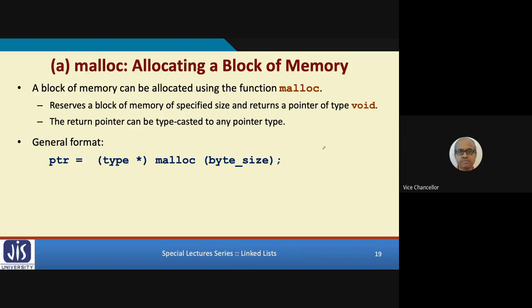The function malloc is used to allocate a block of memory. And this is the function prototype. We shall take an example in the next slide. You call the function malloc. Within brackets, you specify how many bytes you want to allocate. How many bytes? You remember this.